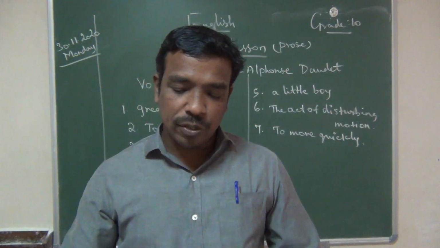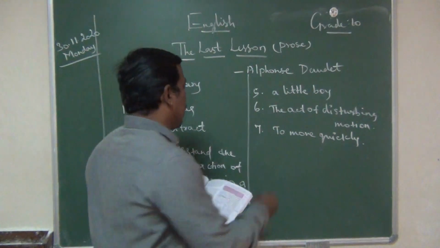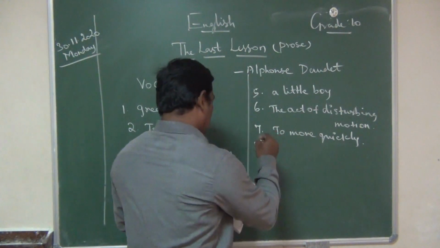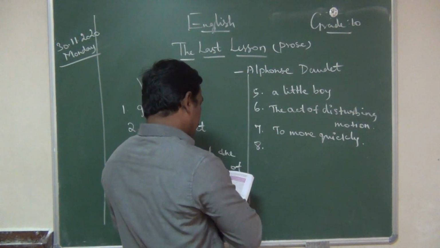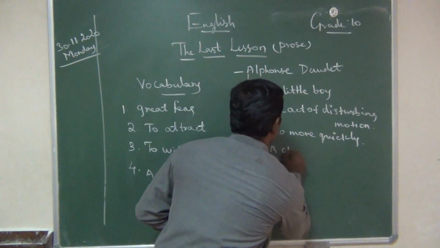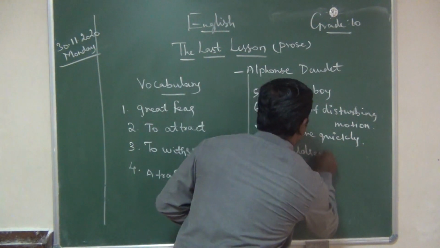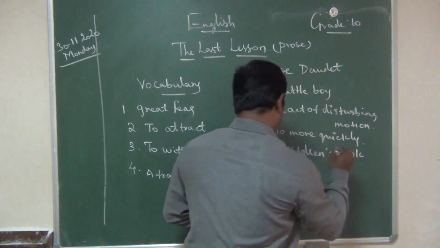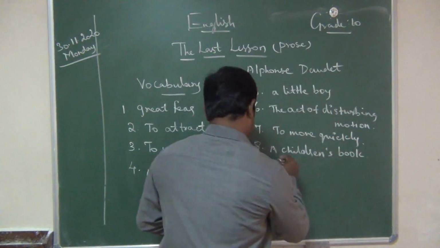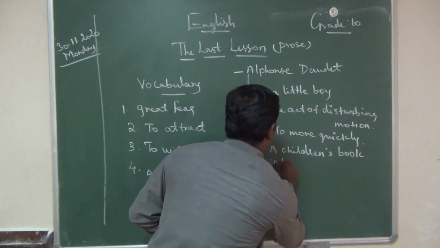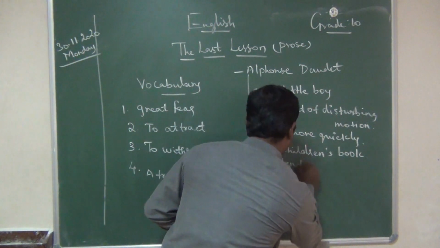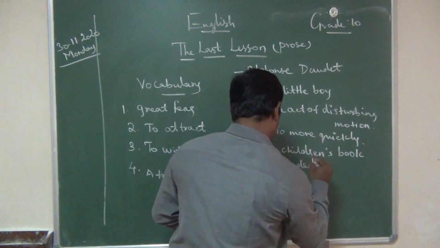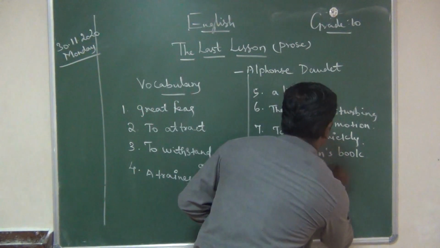Primer means, write the meaning, a children's book intended to teach literacy.